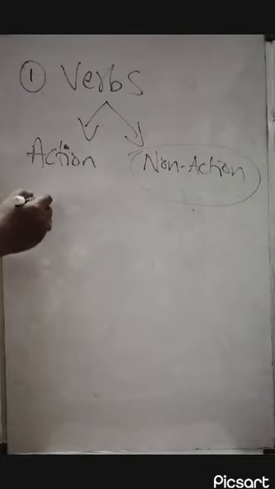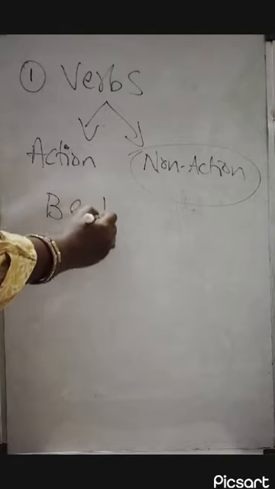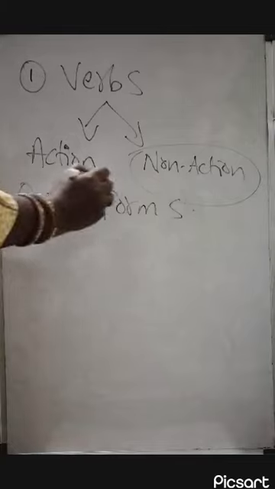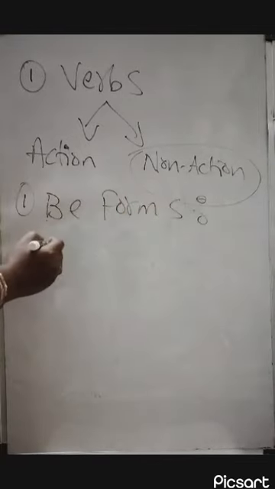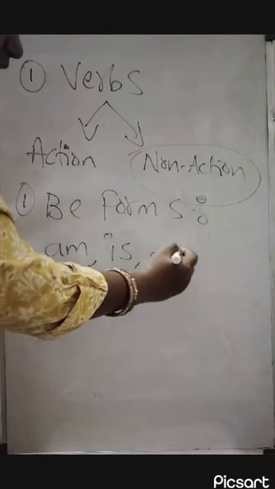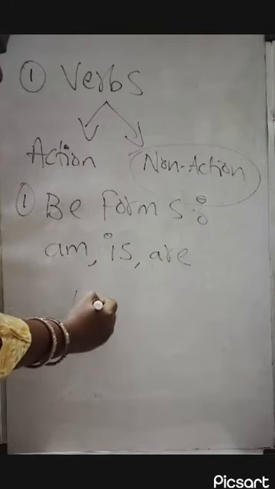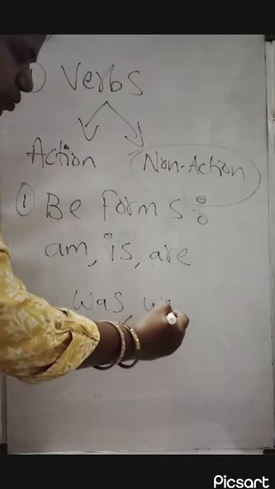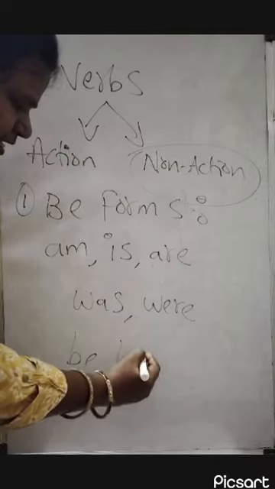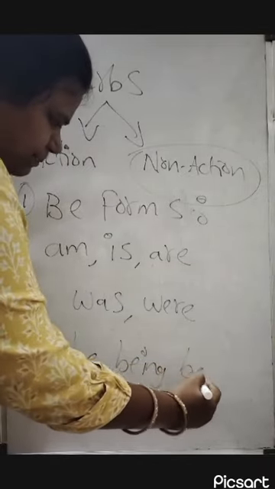Now let's quickly see B forms. So let's see what are B forms. Am, is, are, was, were, be, being, and been.